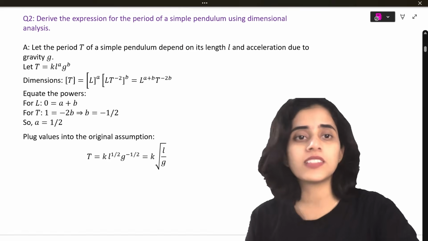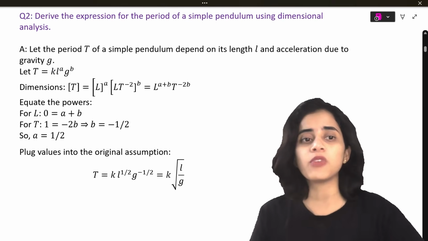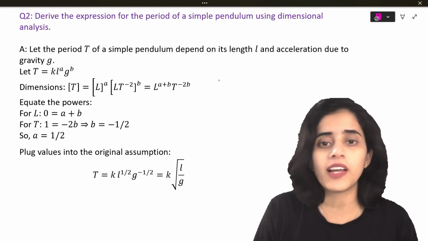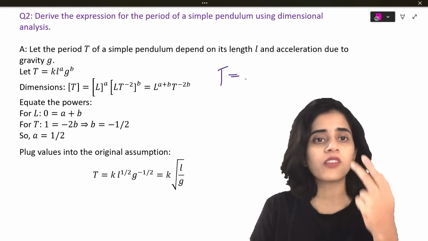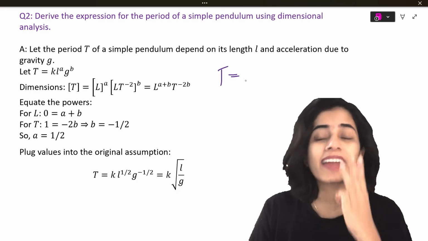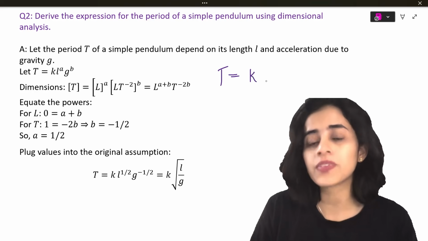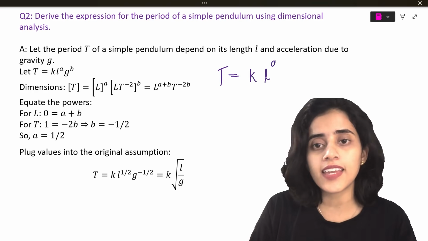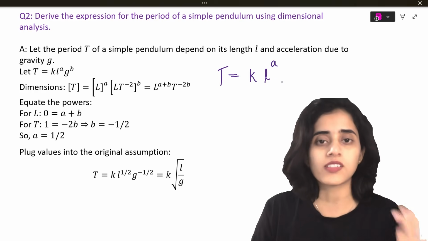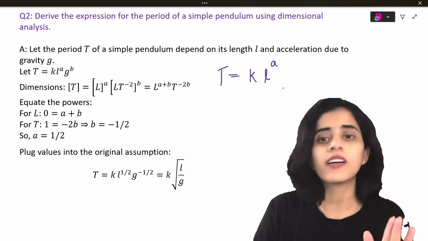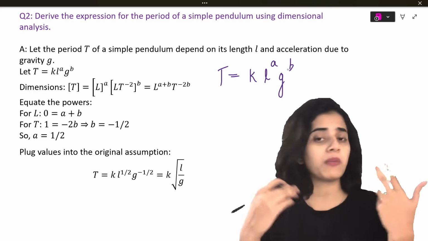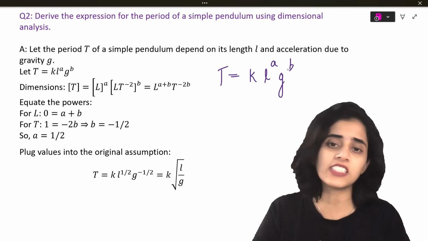Question number 2. Derive an expression for the period of a simple pendulum using dimensional analysis. So how do you do that? First you write out a formula. So T equals, what are the different terms in it? For a simple pendulum, the different terms are time period and length. So this will be, K is a constant, L is length. We don't know if it's L square, L cube, square root of L. We don't know what it is. So we take it as L raised to A. And then gravity could be gravity square, maybe square root. We don't know. So we put it as G raised to B.